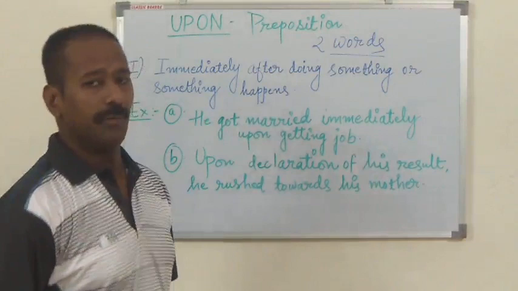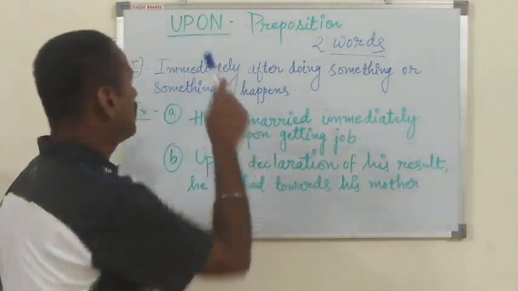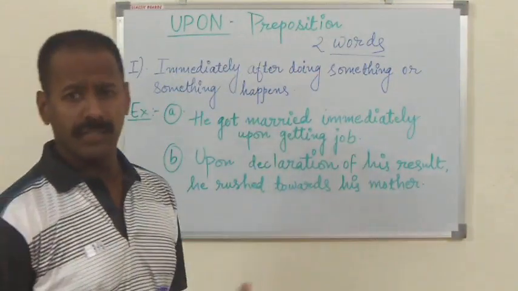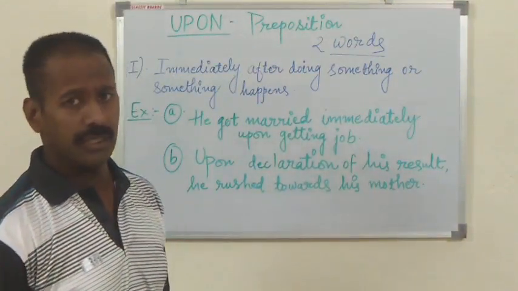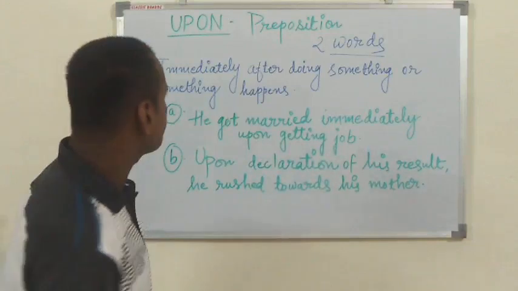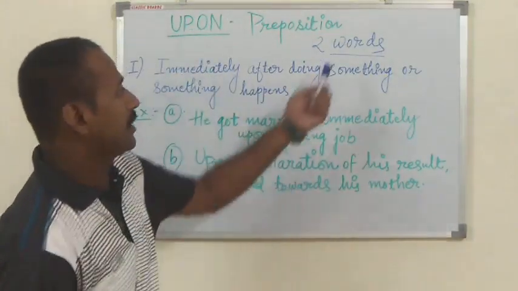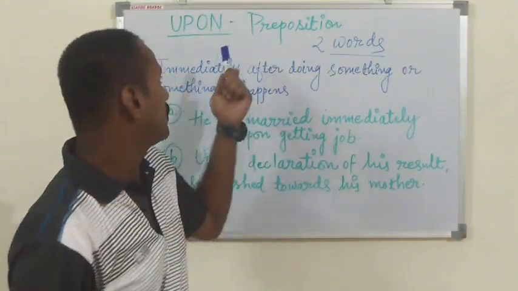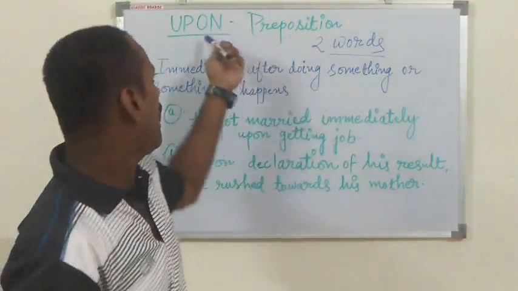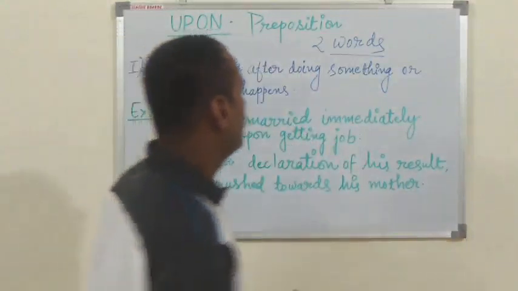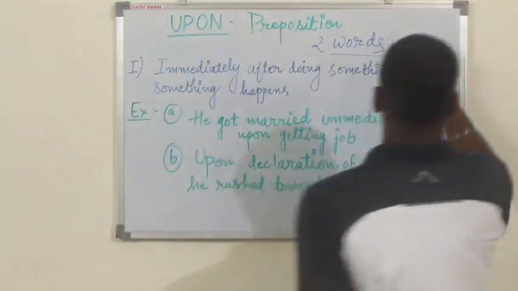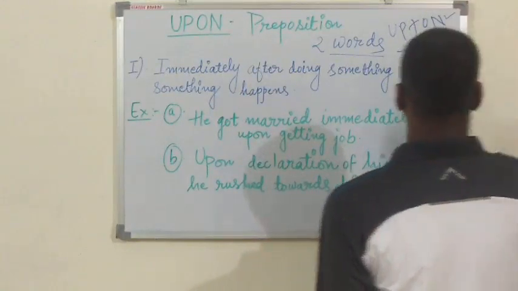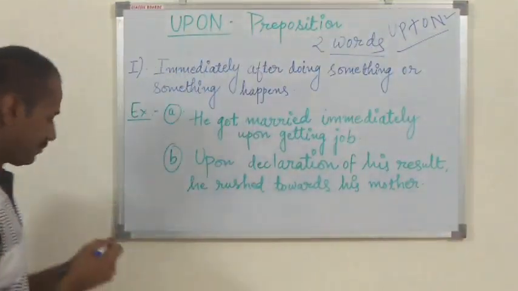Now, one more preposition, that is upon. Now we will try to find out what its uses are and how we can use it in daily life. Again, it is a combination of two words, just like onto: up plus on, upon.